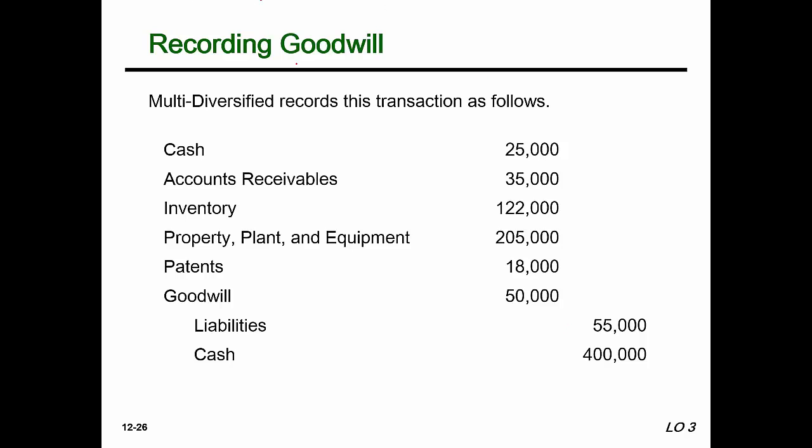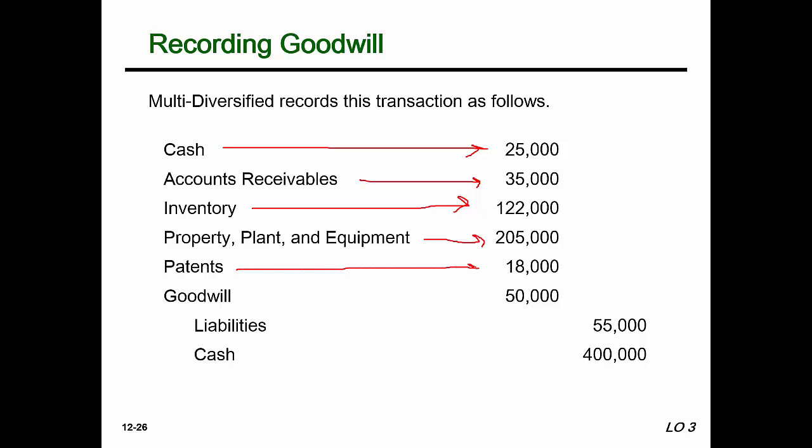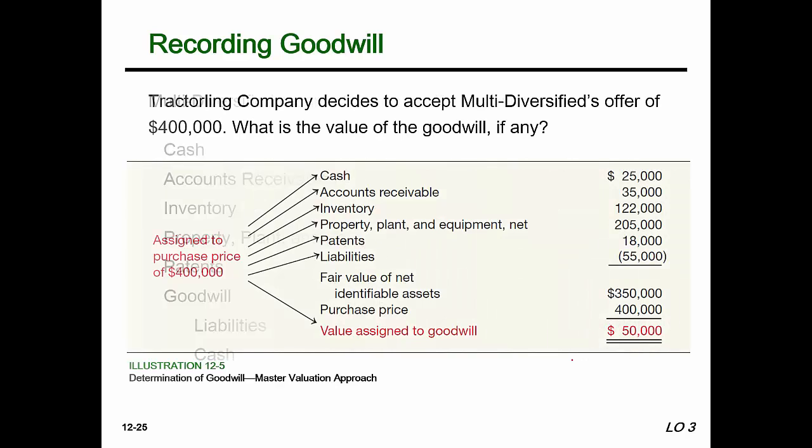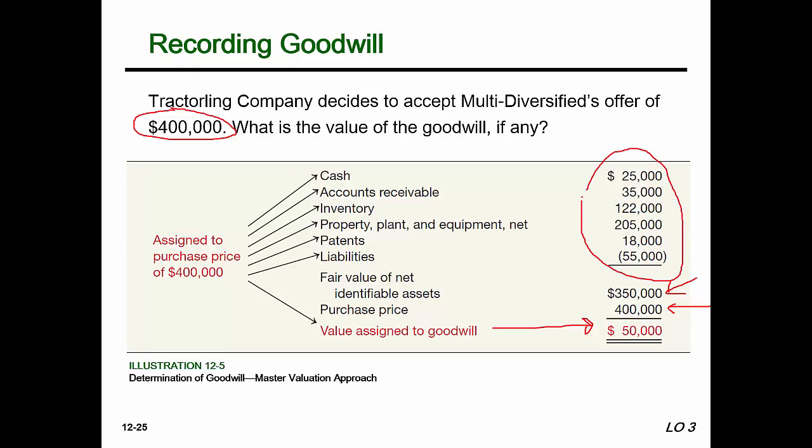Now, when we record this journal entry on our books, I want you to recognize that cash goes on the books, accounts receivable goes on the books, inventory goes on the books, property, plant, and equipment goes on the books, patents goes on the books, liabilities goes on the books. Those things all go on the books at their fair value, which is listed right here. Okay? They all go on the books at their fair value.